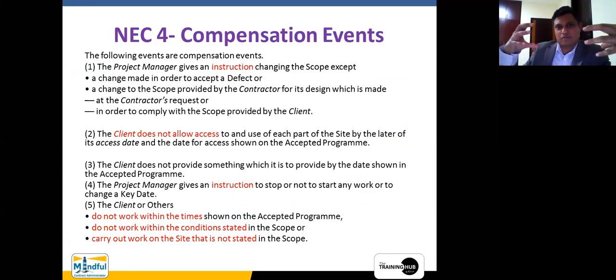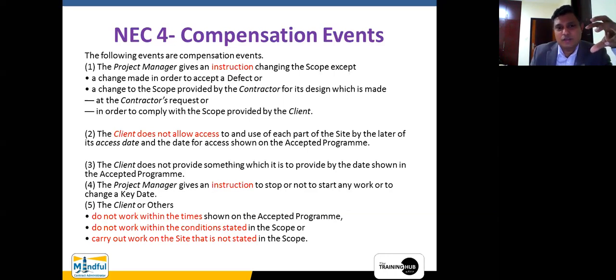So it's like a combined version of claims and variations. There is no specific definition for claims or variations within NEC 4, so they call it compensation. Whatever is changed, whatever is deviating from the contract, they call it a compensation event.